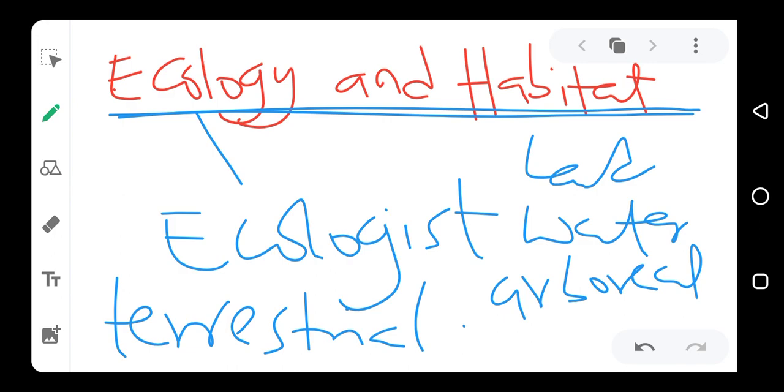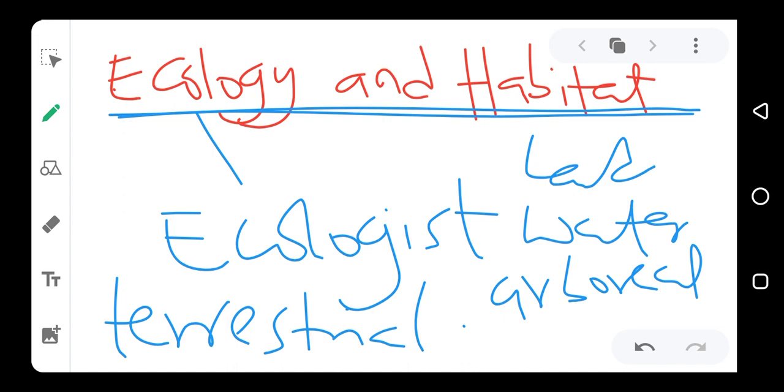So habitat is very important because it helps us to know where we can find certain organisms. If you are looking for organisms that live in water, the study of habitat would have told you the type of organisms that live in water.